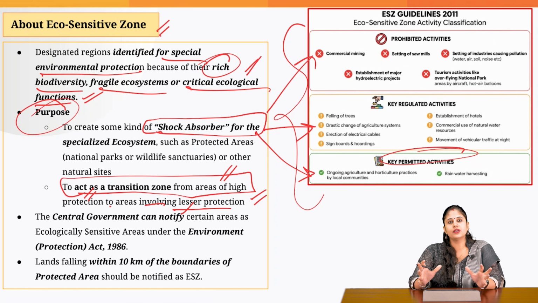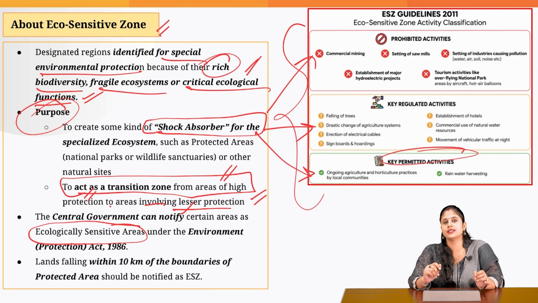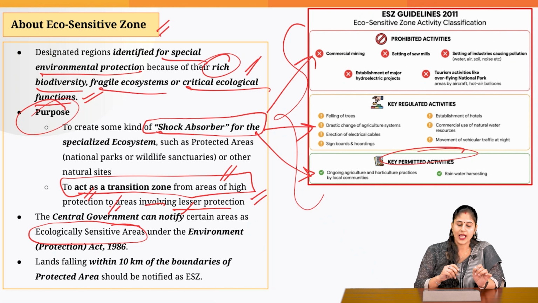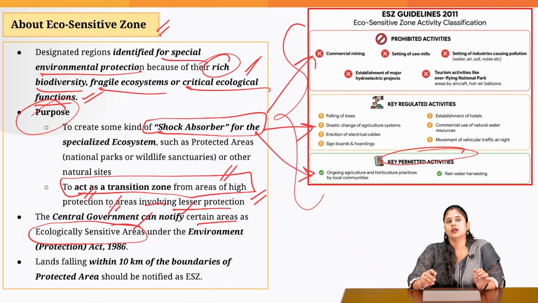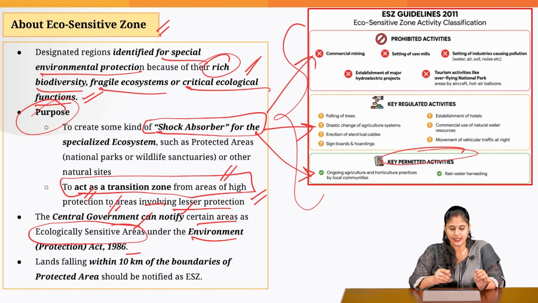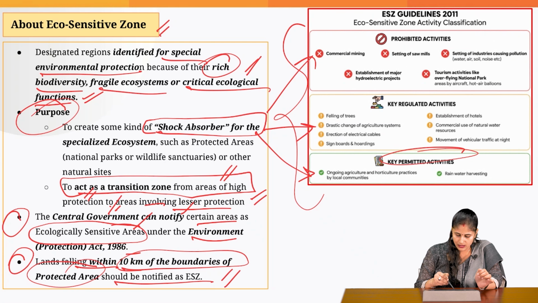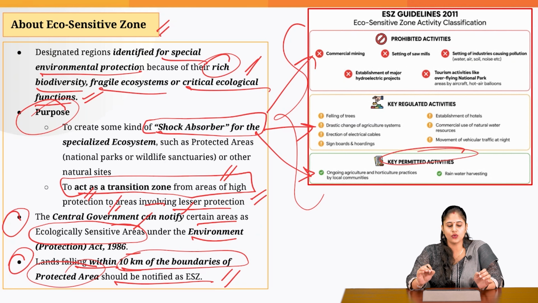Now, who has the power to notify that a particular area is to be considered an ecologically sensitive area? It is the central government. The central government notifies a particular area as part of the ecologically sensitive area under the Environmental Protection Act of 1986. And the land falling within the 10-kilometer boundary of the protected area would be notified as the eco-sensitive zone.